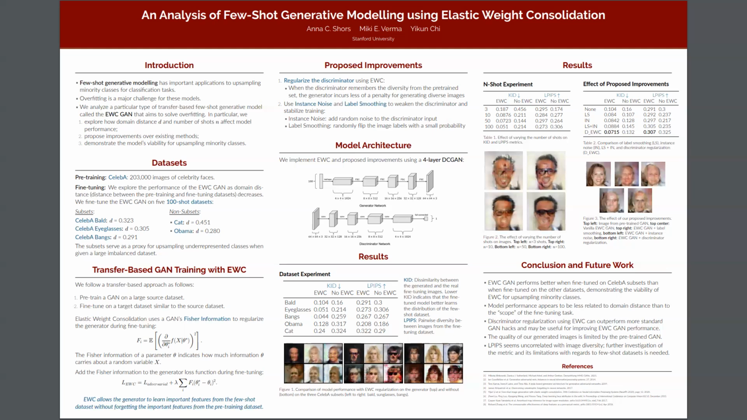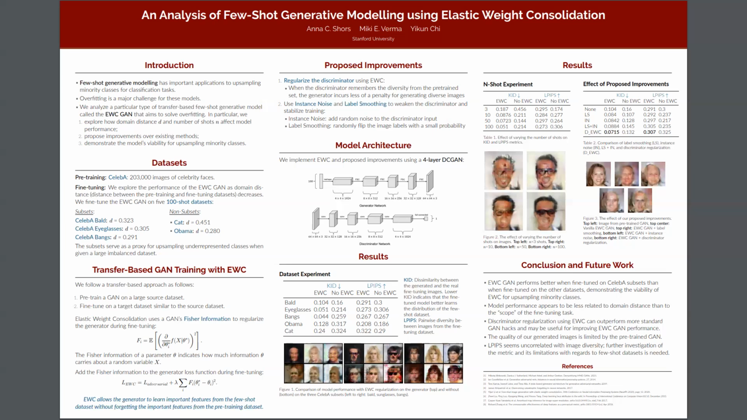The second technique is a set of more standard GAN hacks, which we use as a comparison with our EWC discriminator regularization. Instance noise adds a small amount of random noise to the images before feeding them into the discriminator. Label smoothing randomly flips the labels of the images with some small probability. Both instance noise and label smoothing are ways of injecting noise into the discriminator training, which has an implicit regularizing effect.